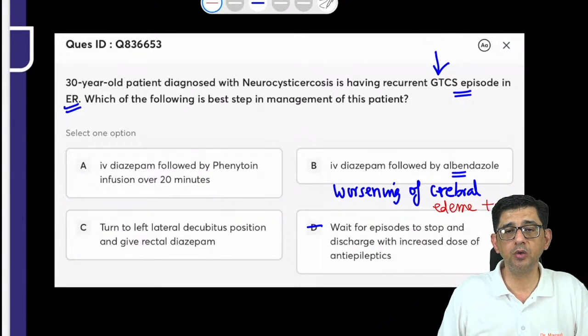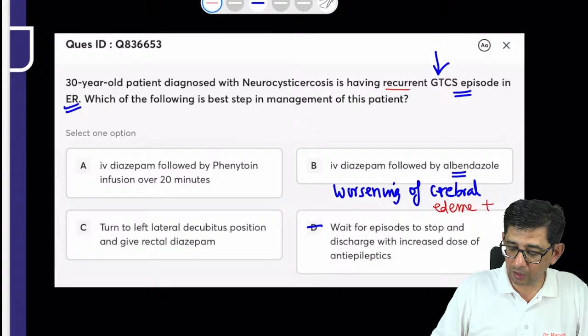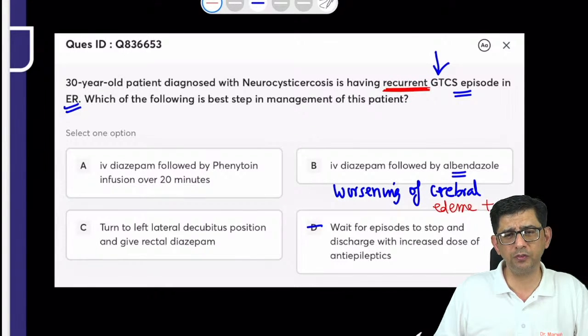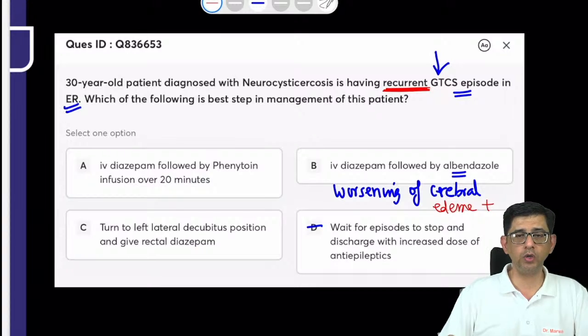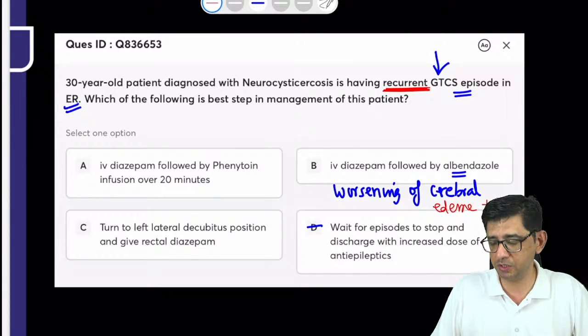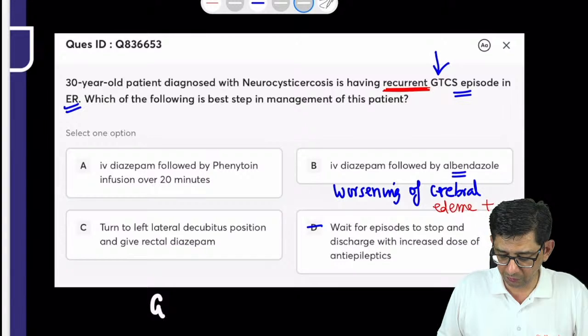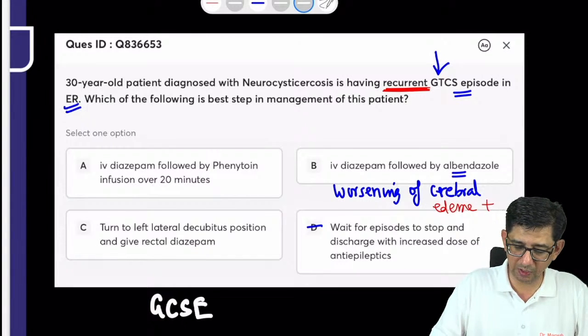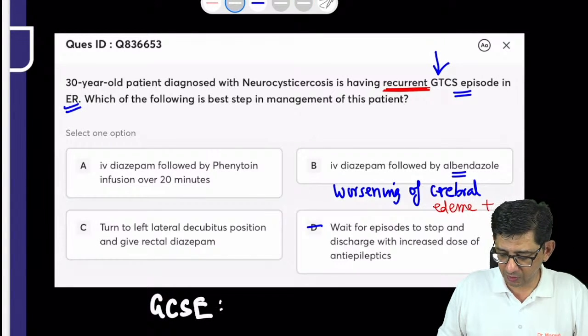He's simply asking how you handle recurrent GTCS episodes, and he has not written the word status epilepticus. That's okay. The total duration of the episode may not have been measured. I've explained that the definition of GCSE is standard: we always talk about generalized convulsive status epilepticus, where a person is having seizures lasting more than 5 minutes.